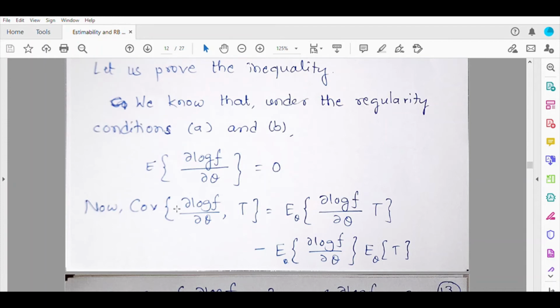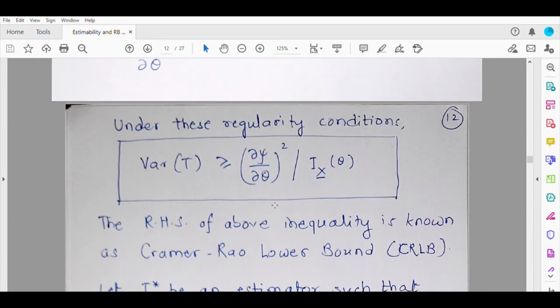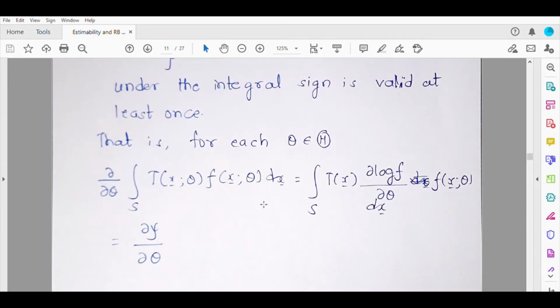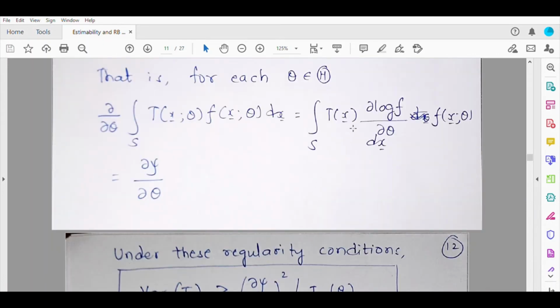Now why do we need this covariance? Because note that this dabba psi by dabba theta is nothing but the expectation of T(x) into dabba log f by dabba theta. And you know that the expectation of dabba log f by dabba theta is 0. So this integration is nothing but the covariance between T(x) and dabba log f by dabba theta.